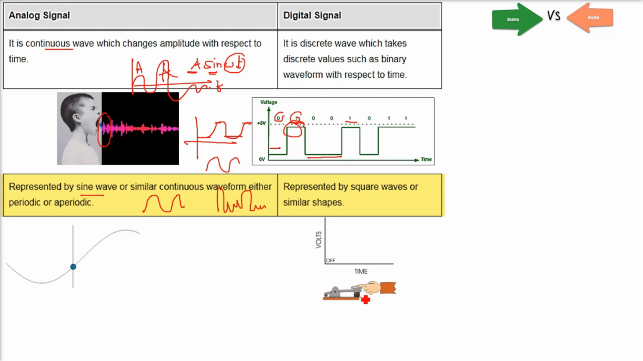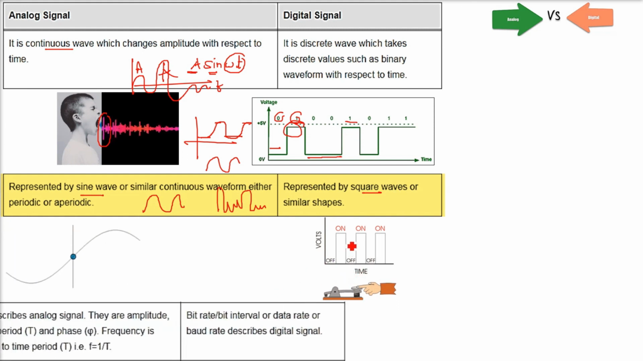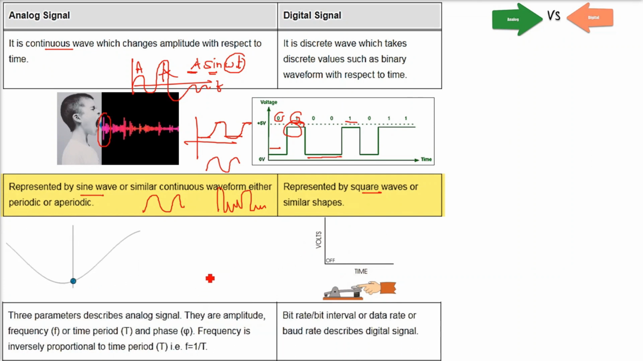In a digital signal, it is represented by square waves, or it can have different shapes also. But remember, it is not a wave. These signals are discrete. They are drawn as continuous in order to represent them in a good form.